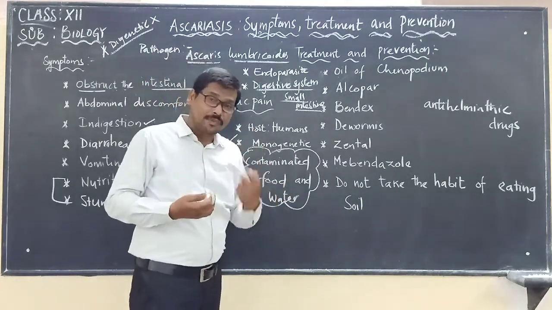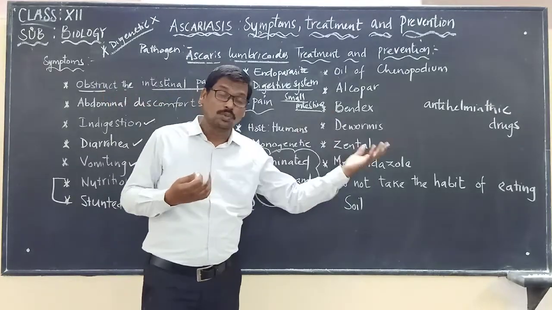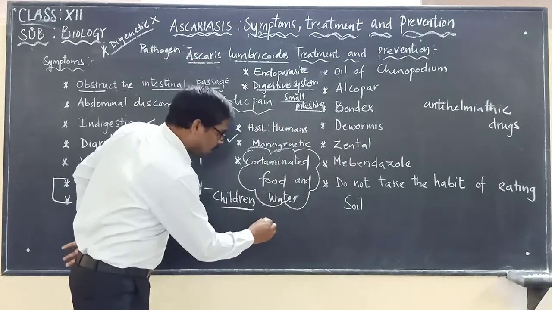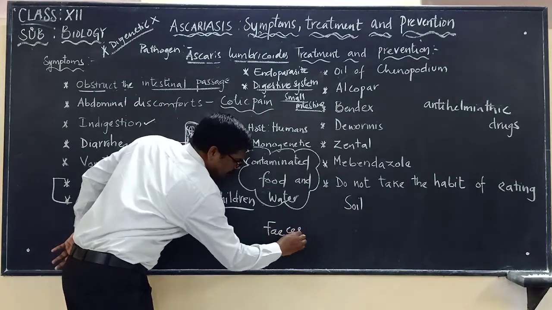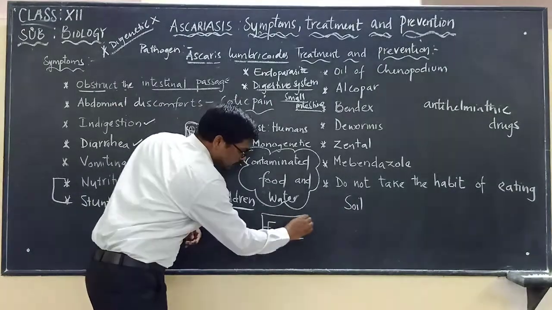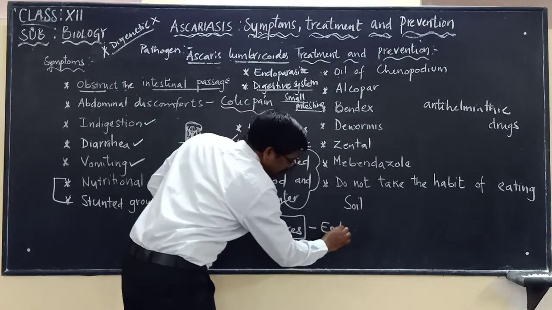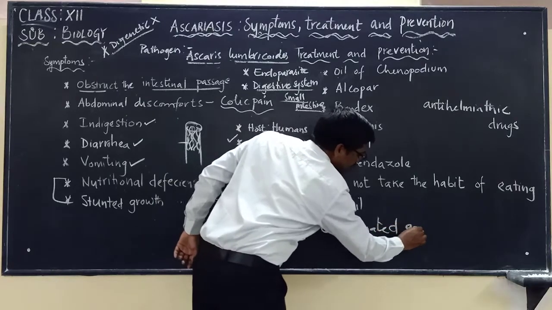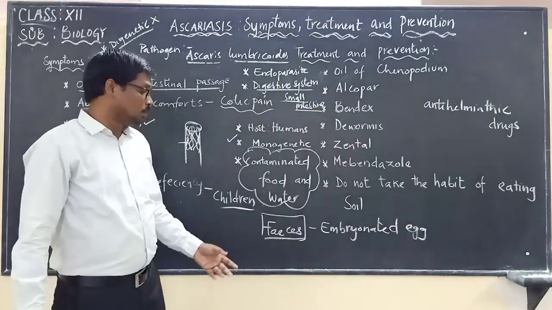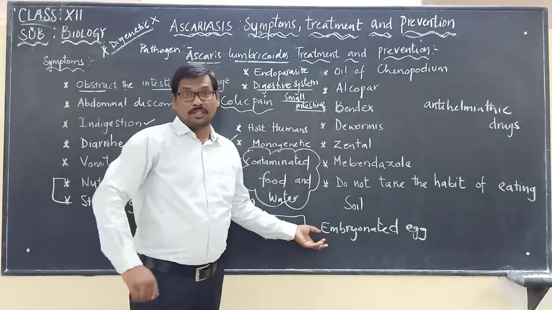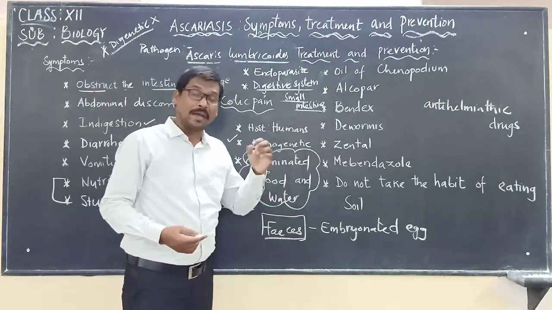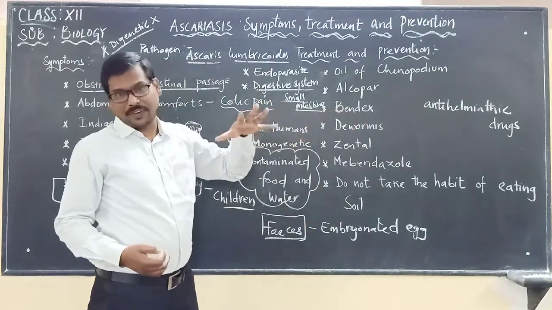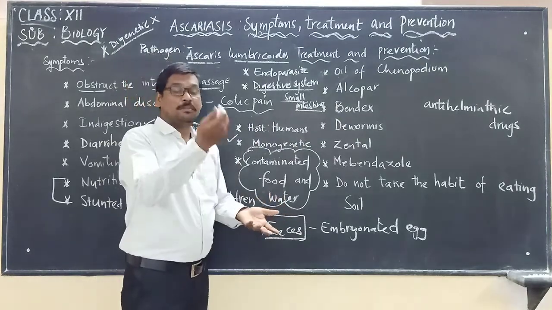This is because there are many people who defecate outside in public places. When the feces contain embryonated eggs, there are chances that they can be carried by mechanical vectors or through contaminated water, or the vectors can drop them on freshly prepared food, and then they enter our body.